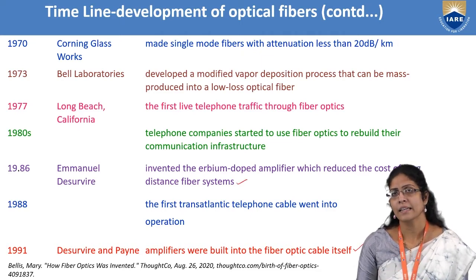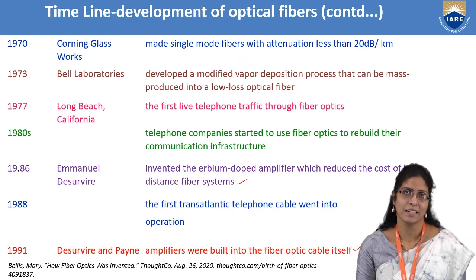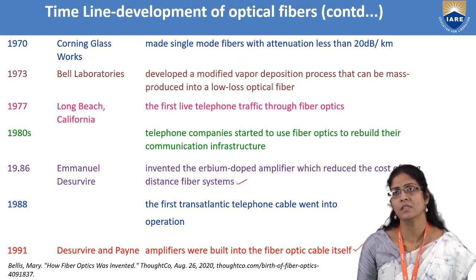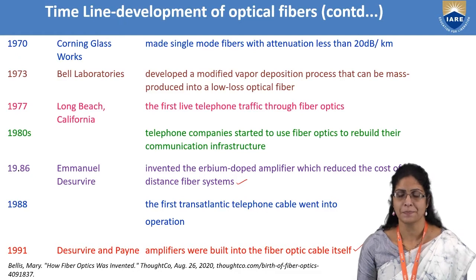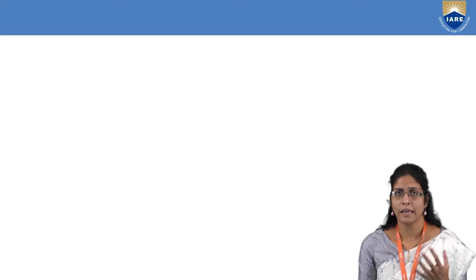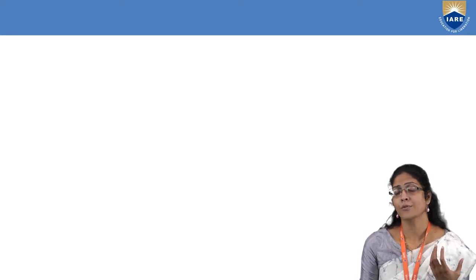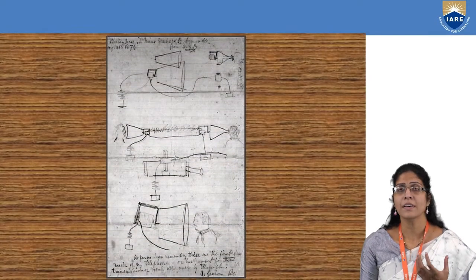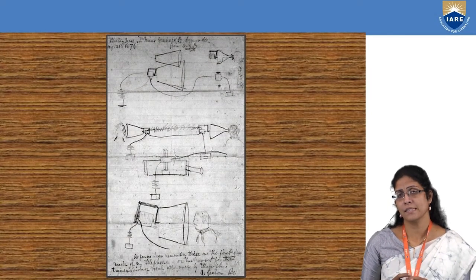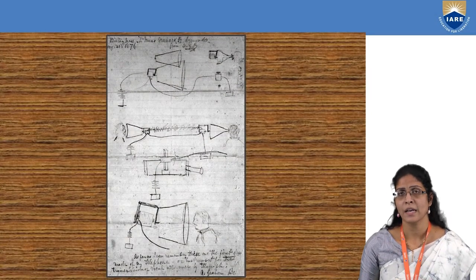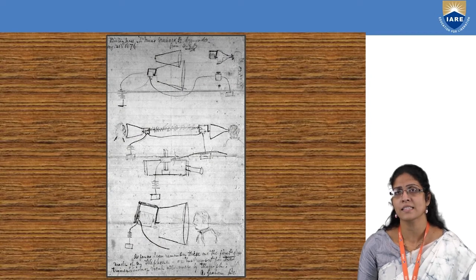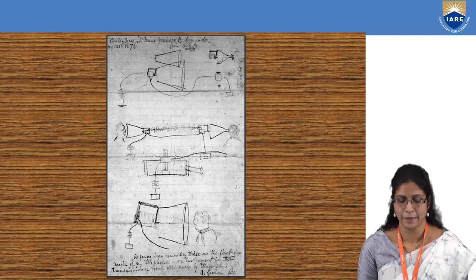And in 1988, they were able to operate the telephone cables through the Atlantic Ocean. So that was the first transatlantic telephone cable. From here, we are able to extend the application of these optical fibers even through the seas, which I am going to show in the next slide. But here is a very enthusiastic slide for you, this is the drawing of Alexander Graham Bell.